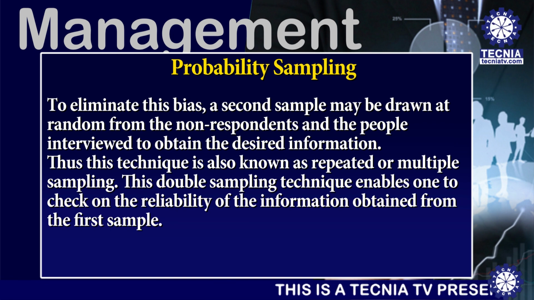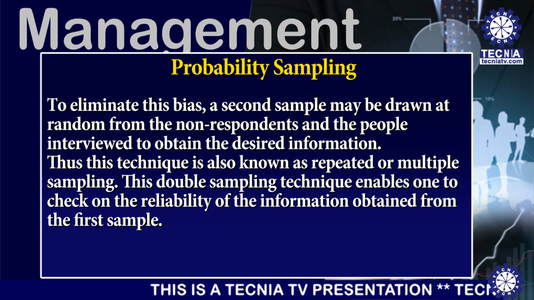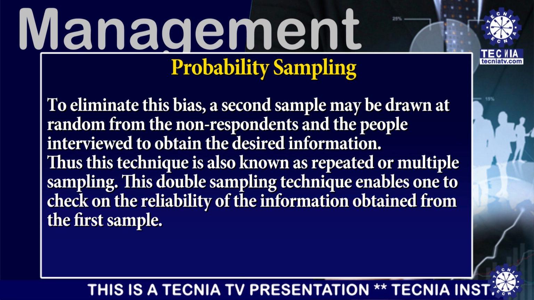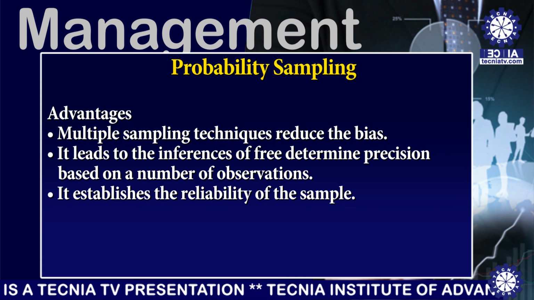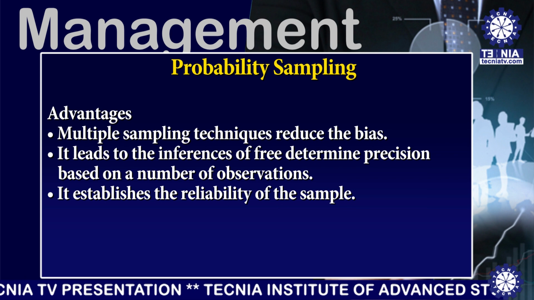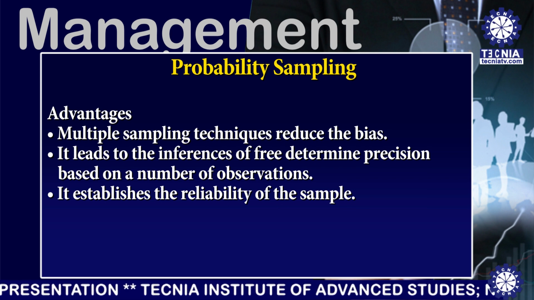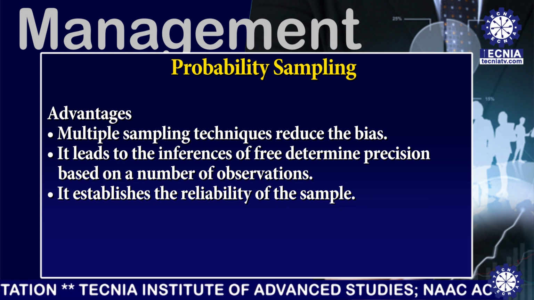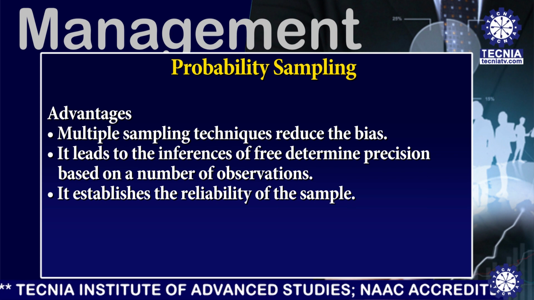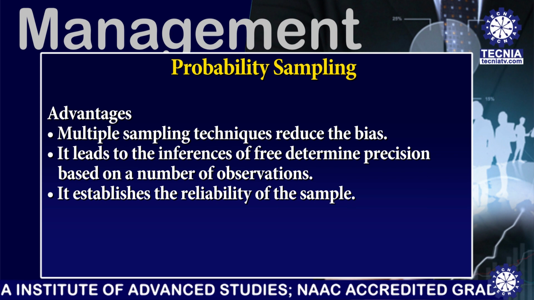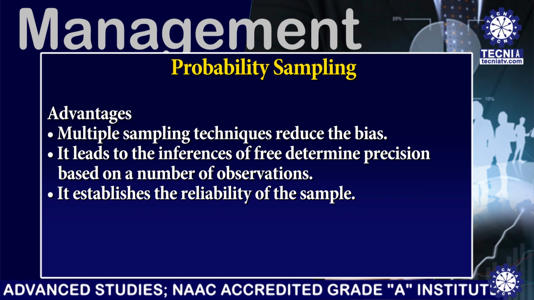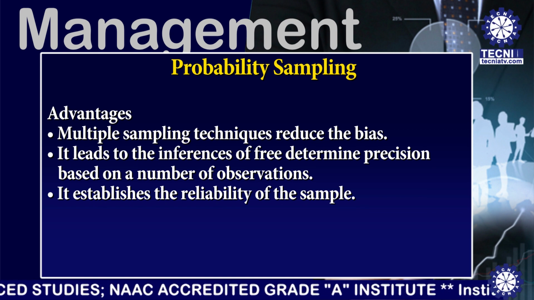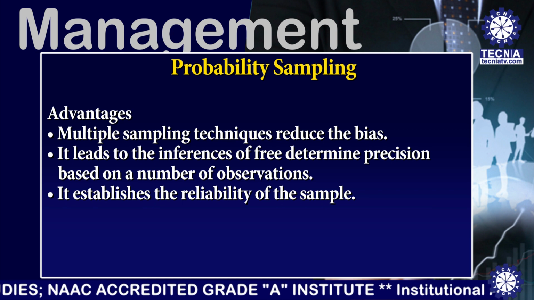This double sampling technique enables one to check on the reliability of the information obtained from the first sample. There are certain advantages of this method. First one, multiple sampling technique reduces the bias. Second one, it leads to inferences of predetermined precision based on number of observations. It establishes the reliability of the sample.